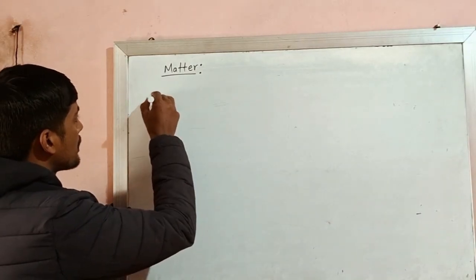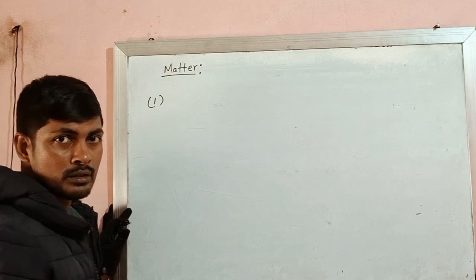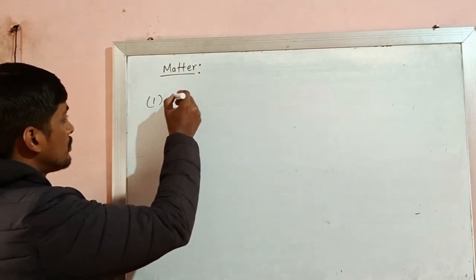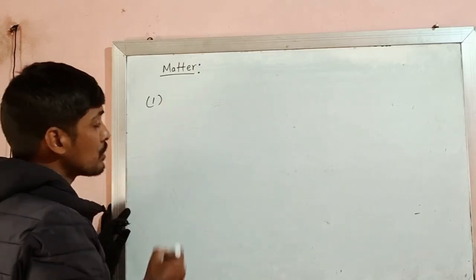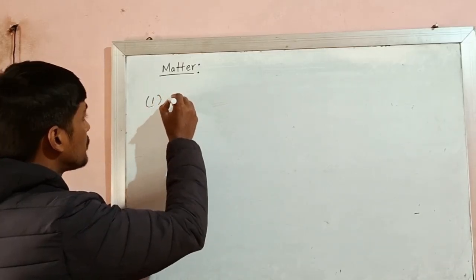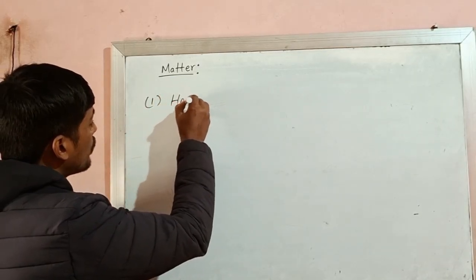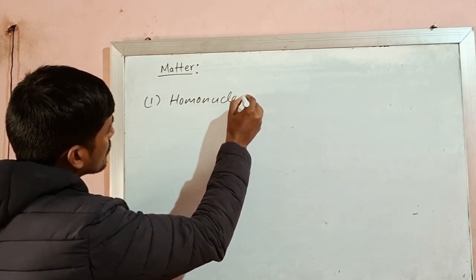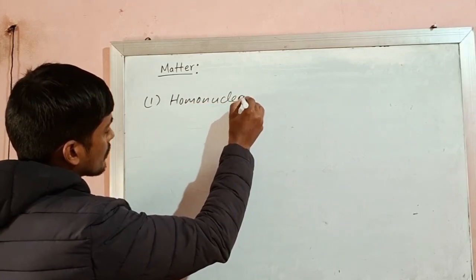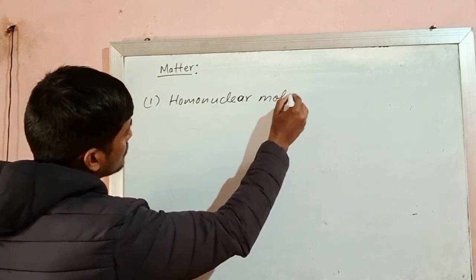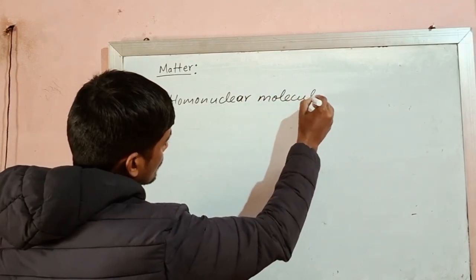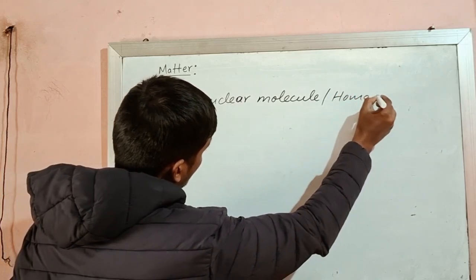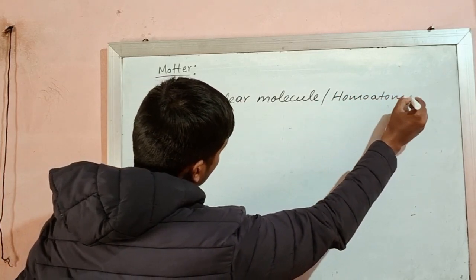So here, if we talk about the type of atom, then on that basis, the molecules are classified into homonuclear molecule, or homoatomic, homoatomic.